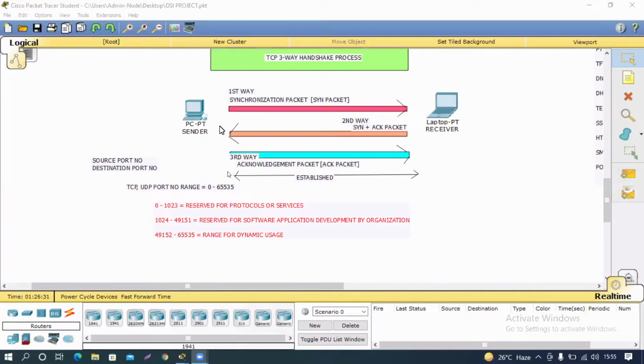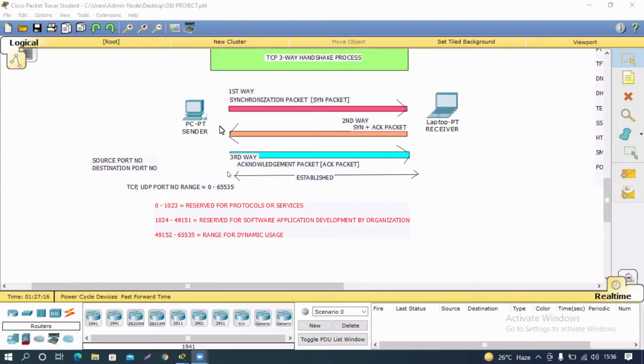Sir, could you please repeat this? Which part? Up to where you have written? Sir, performing framing, providing MAC addressing information to frames, error checking, etc. Okay, sir.